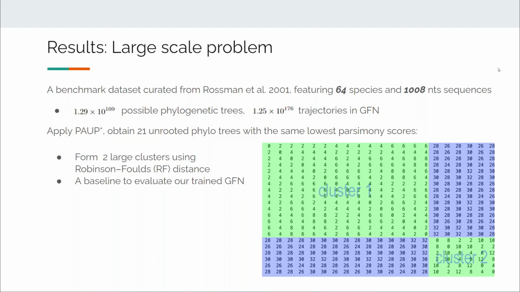It obtains 21 unrooted phylogenetic trees with the same lowest parsimony score. Based on the Robinson-Foulds distance, these trees form two clusters. Results generated from PAUP* serve as a baseline for us to compare. Our trained GFlowNet should at least be able to sample these 21 trees with significant probability.